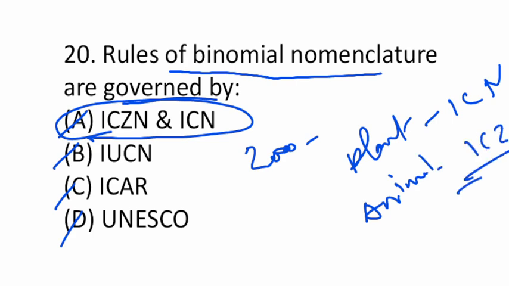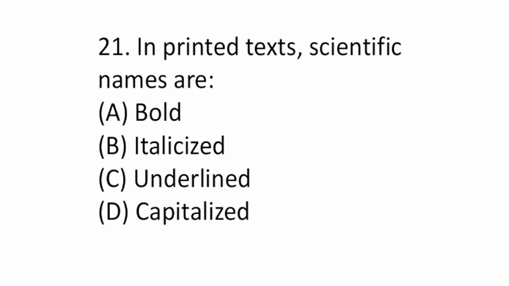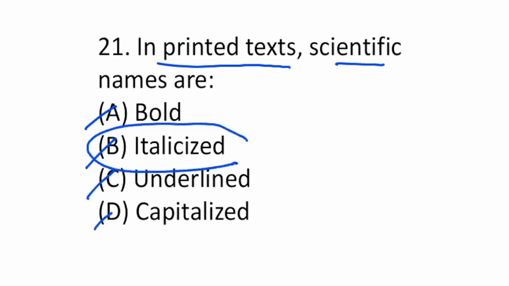So these two are the major governing bodies. In printed text, scientific names are bold, italicized, underlined or capitalized. So in the printed form it is italicized.